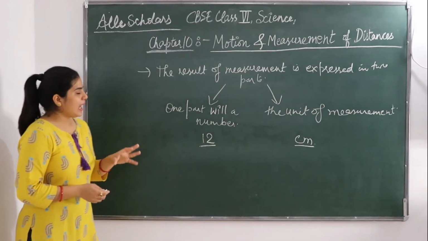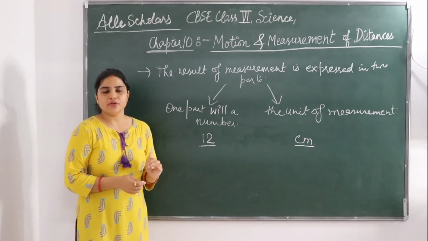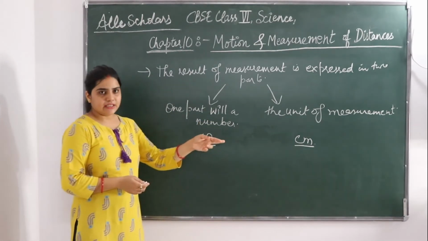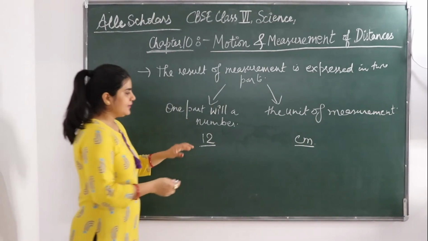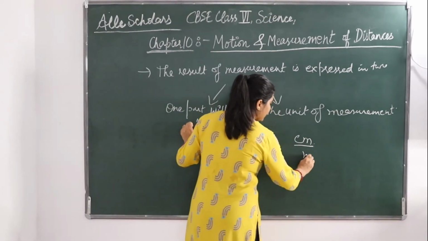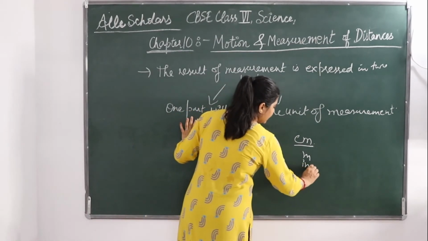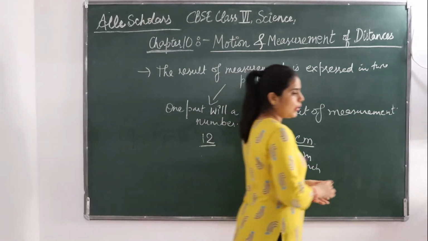Okay. Now what happens, depending upon the unit of the measurement, the number changes. If it is centimeter, suppose it is 12. If it is going to be meter, here will be some other number. If it is going to be in inches, the number will change. Okay.